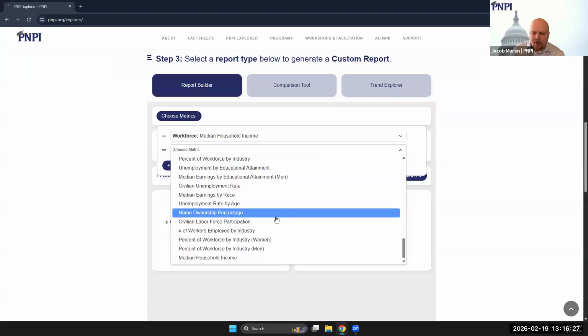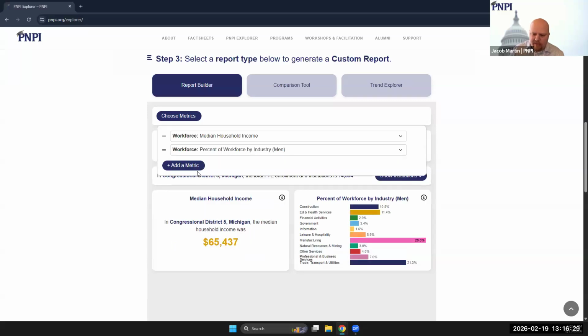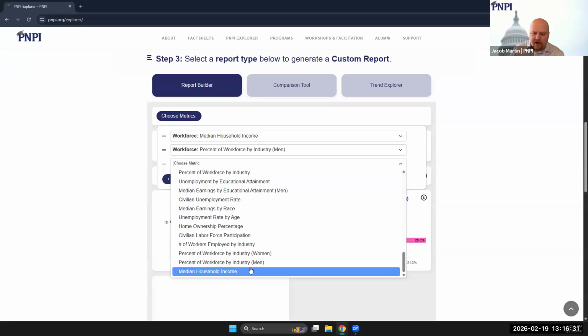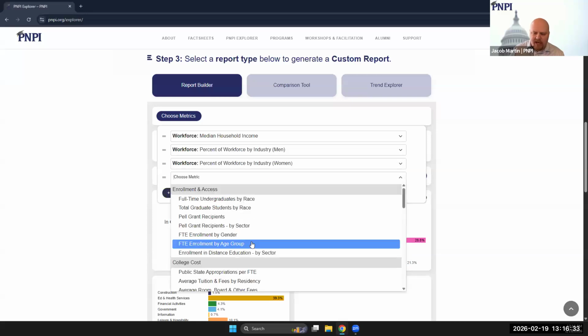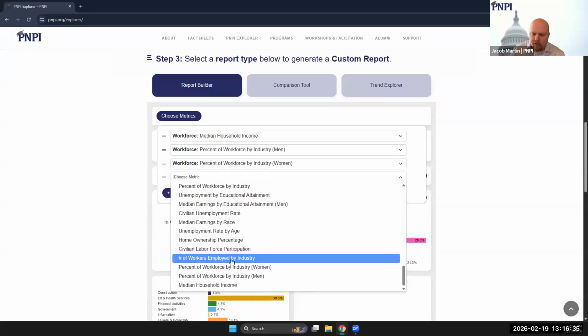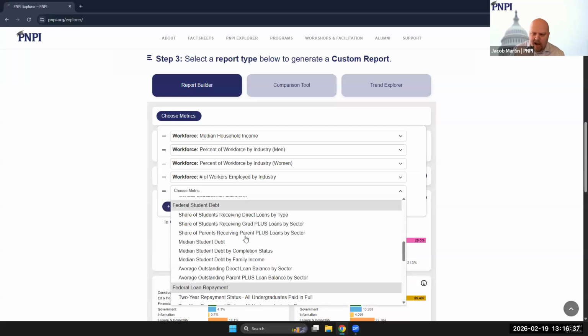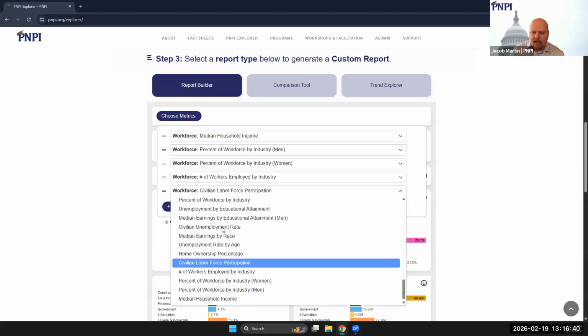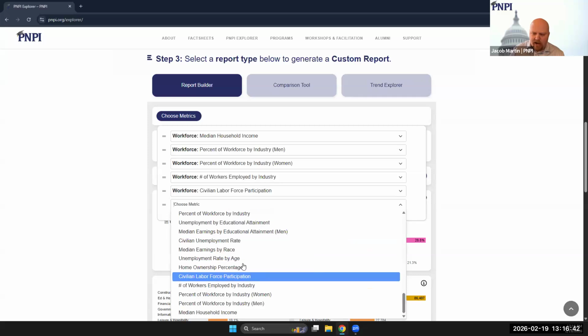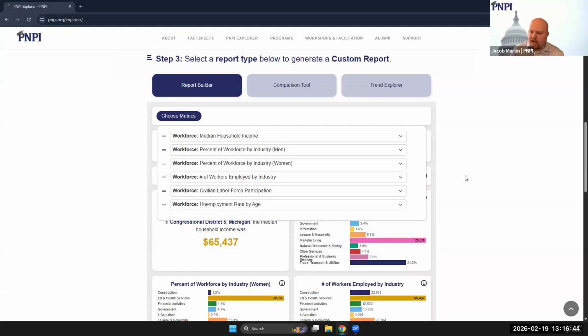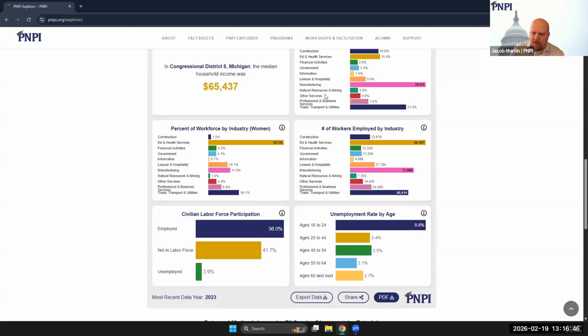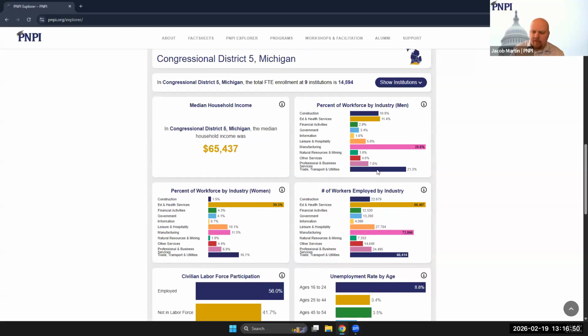I know it's the bottom category, and I'll just start adding some of these metrics that we have not included in our curated report, but that may still be of interest to all of you. So we'll go ahead and add these. As I said, we can have up to 6 different metrics, so I'll go ahead and just throw 6 different metrics on here, and we can see that it populates as a regular report. If we were to print this out, it would look like any of our curated reports, but with whatever metrics you've selected. Now I'll show you a few pieces that are worth noting here.